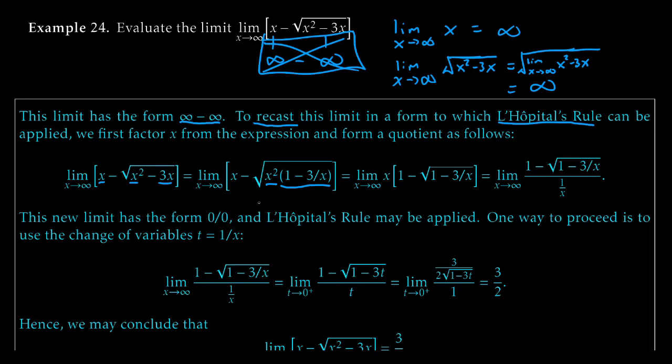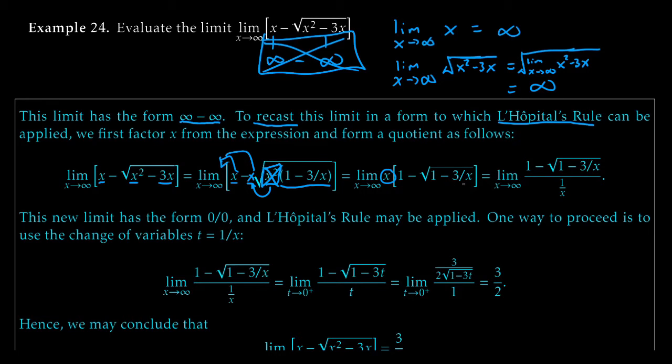Okay, now since the square root of a times b is the square root of a times the square root of b, I can take this x squared right here and pull it out and turn it into an x. So once I get rid of that, it just turns into an x right there. Now notice I have an x and I have an x, so I can pull that x on out, outside of those square brackets, and I'll get the limit as x goes to infinity of x times the quantity 1 minus the square root of 1 minus 3 over x. So here, now I've got x times something.